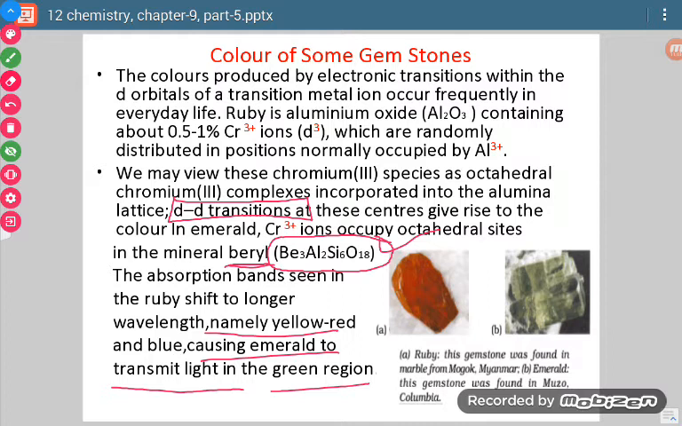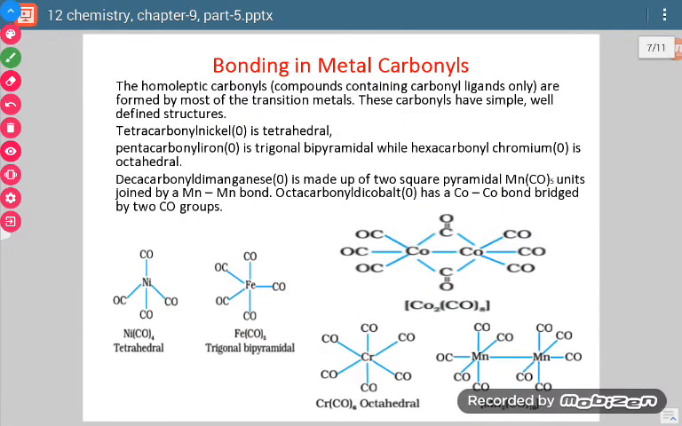Emerald appears as green because chromium occupies the octahedral sites present in beryl, and because of that, the type of wavelength or color which it will absorb is different as compared to the case of ruby. So the color shown is different in case of emerald. The basic thing we want to say here is that there is presence of certain such species in which d-d transition can occur. So because of that, they show certain color.